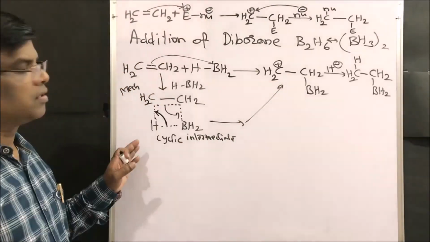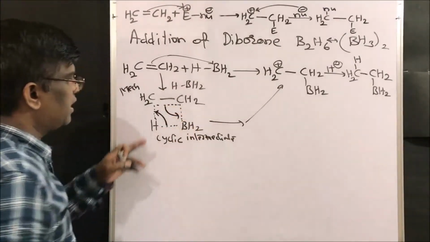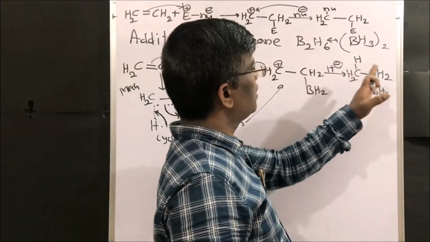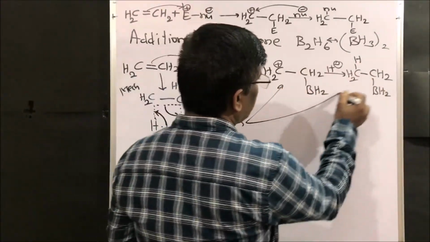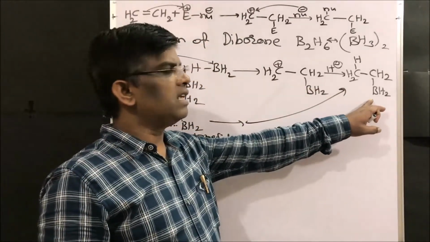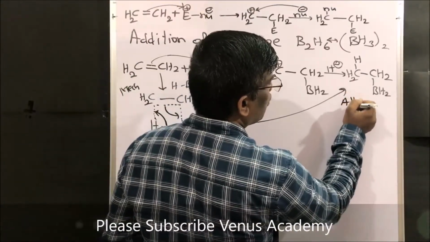So this is how it is going to form cyclic intermediate, and this cyclic intermediate is going to give carbocation, or you can straight away write this also, right friends? So it is going to give this alkyl borane. This is known as alkyl borane.